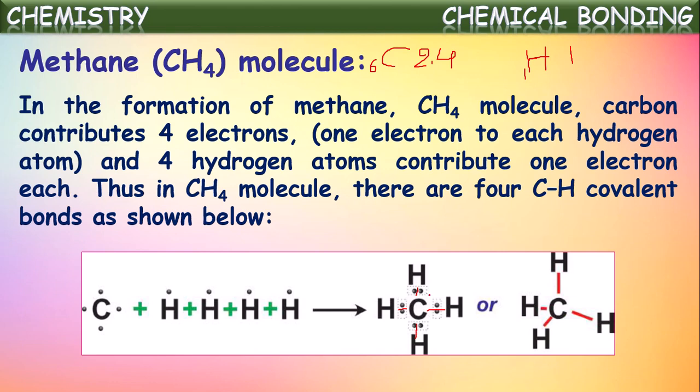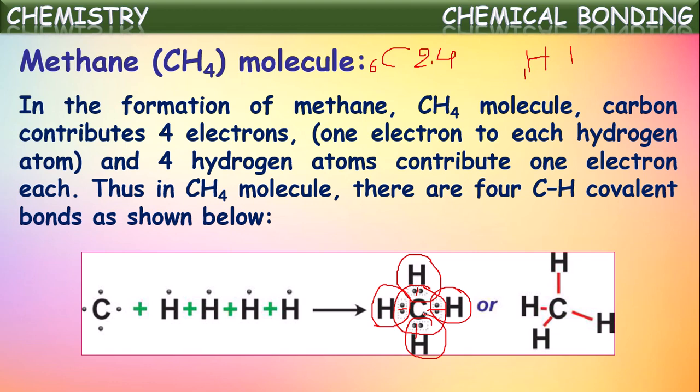By this sharing, carbon attains octet configuration, because initially it has 4 electrons in its valence shell and it shared 4 more electrons from 4 hydrogen atoms. So it attains octet configuration. At the same time, if you observe hydrogen, each hydrogen attains duplet configuration. Duplet configuration means having 2 electrons in its valence shell, just like helium. So in that way it is also becoming stable.